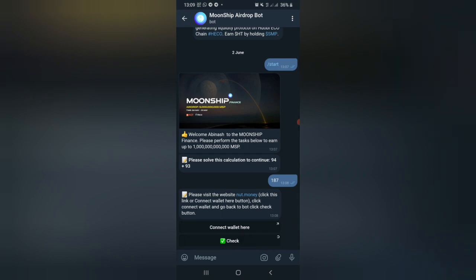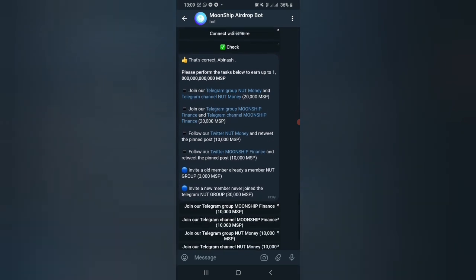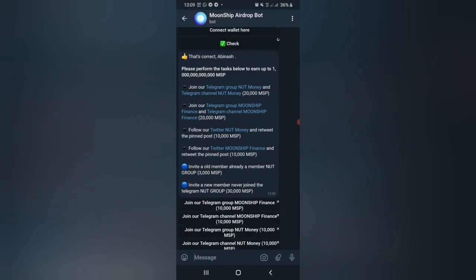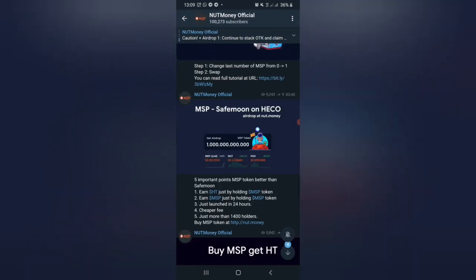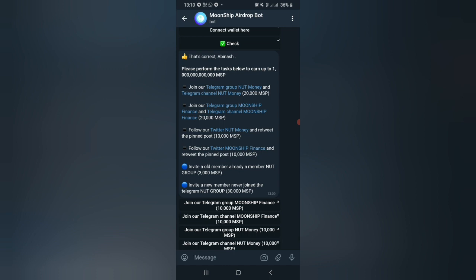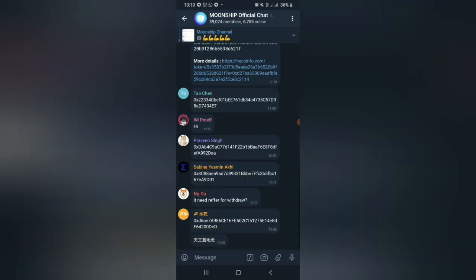Click on the check button. The tasks for the airdrop will appear. Now we can complete the tasks one by one. The first task is to join Net's Telegram group and channel. Both I had done already before. The second step is to join Moonship's Telegram group and Telegram channel.